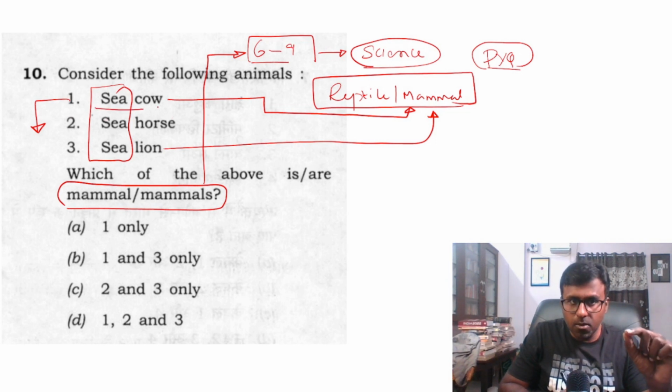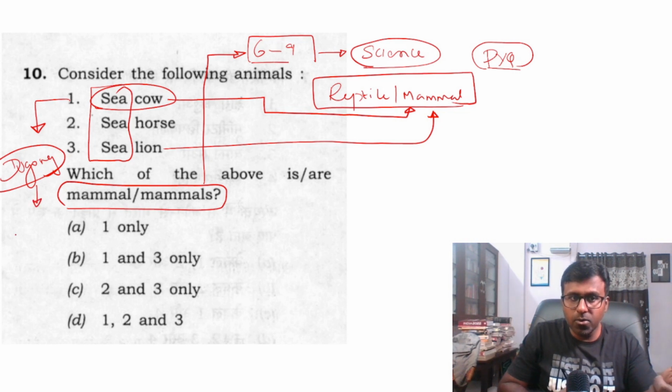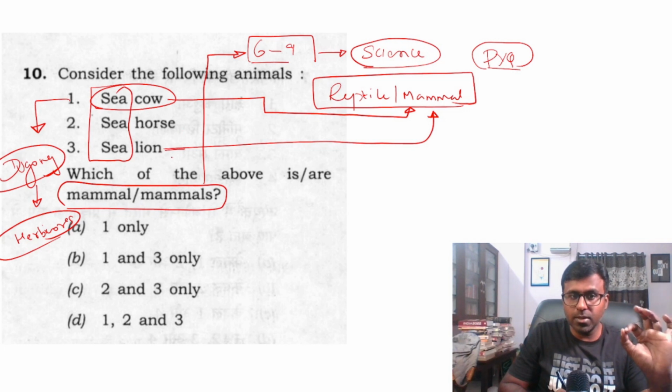Because sea cow, there is a mammal called dugong. And if you look at the sea cow, it is the dugong, and you will know that this is an herbivorous species which is found in India, and it is an endangered species. It is a mammal. Sea lion is also a mammal. So in this, one thing is that seahorse is not a mammal. Seahorse is actually a fish.